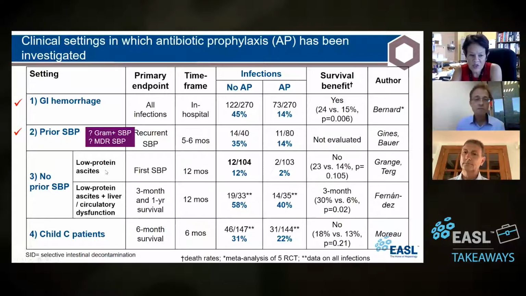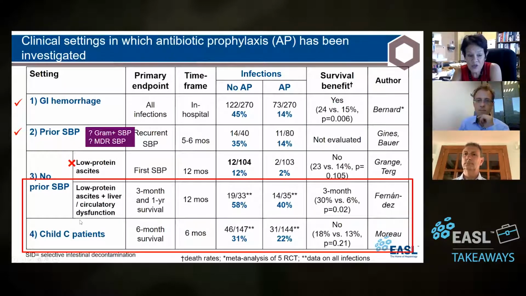We go to the next step, which is low protein ascites without any other risk factors. So this is any patient with ascites and cirrhosis that has low protein. In this setting there are two trials, and I excluded the ones that mix primary and secondary prophylaxis because I hate that. So for first SBP, these were the two trials that were really for primary prophylaxis. The difference is significant in terms of first SBP, but look at the rate. You're preventing 12% by using antibiotics, and without any difference in survival. So as far as I'm concerned, if you don't further subclassify these patients, I would not treat any patient with low protein ascites.